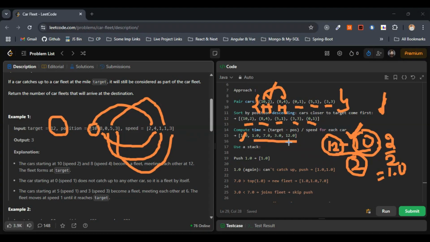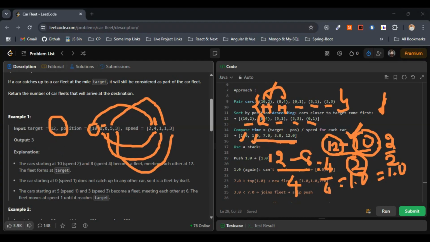Same thing you will do for the other positions along with the speeds. Let me show the second one as well. The target will remain 12, and the position this time is 8. So 12 minus 8, divided by the speed. What is the speed here? The speed of the 8 is 4. So 12 minus 8 is 4, and 4 by 4 we get 1. That is how we got the output 1 here.